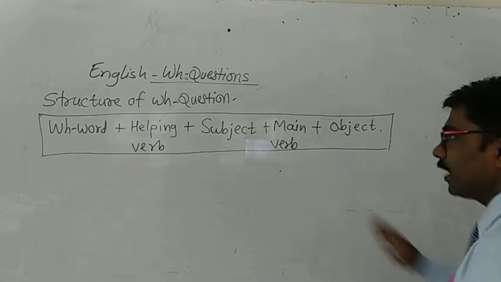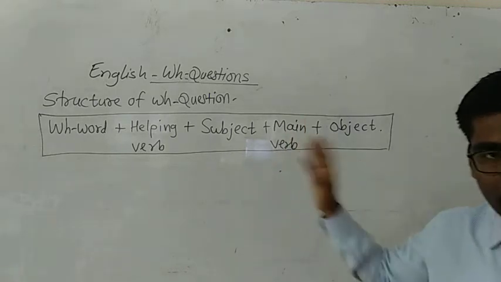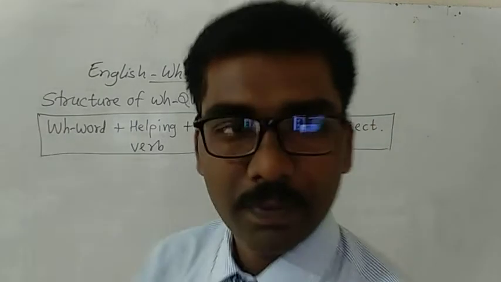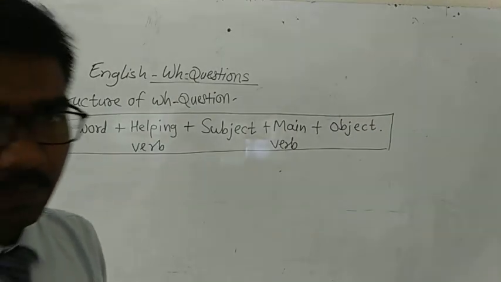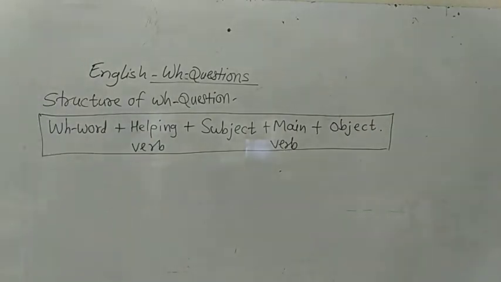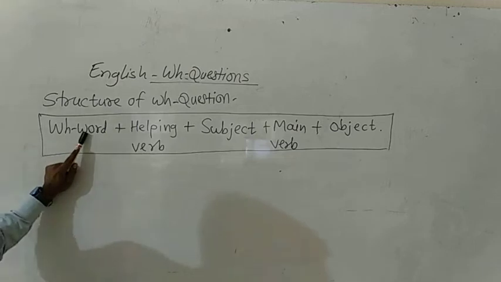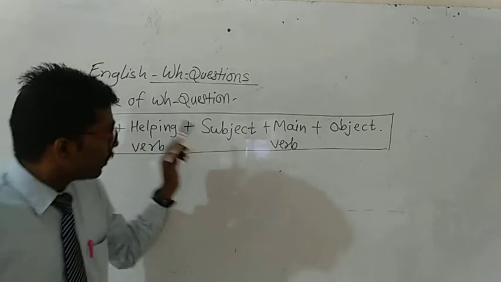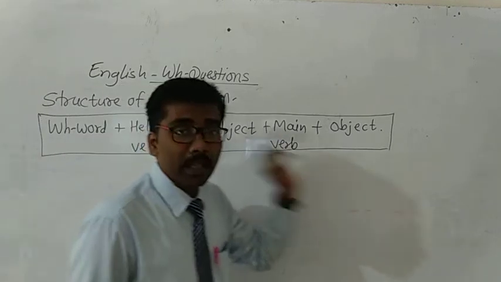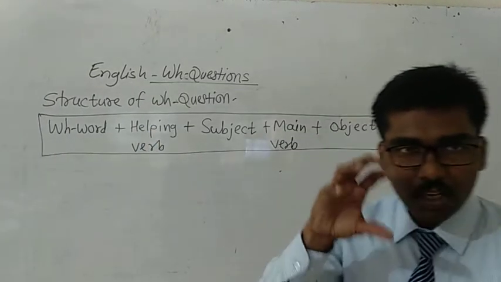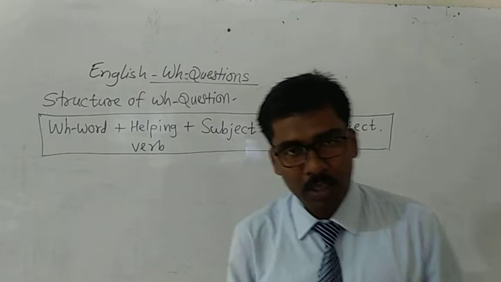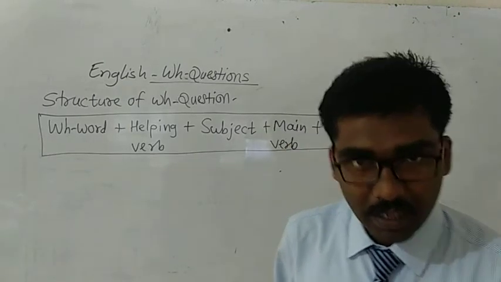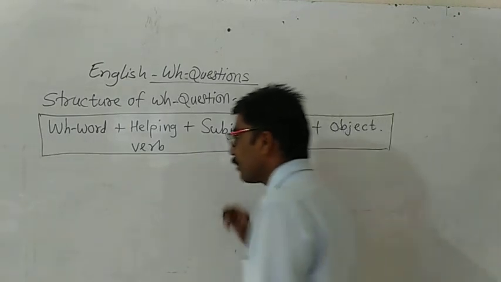Yogana, read the structure of WH question. WH word will be first, then helping verb you should use, then subject, then main verb and then object. This is the structure of a WH question. Example I will write, then you will understand.